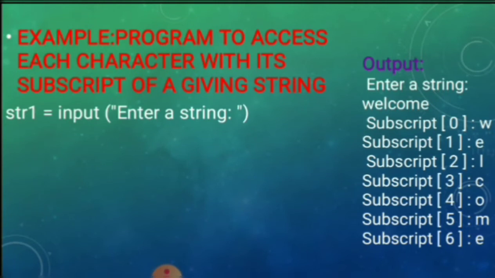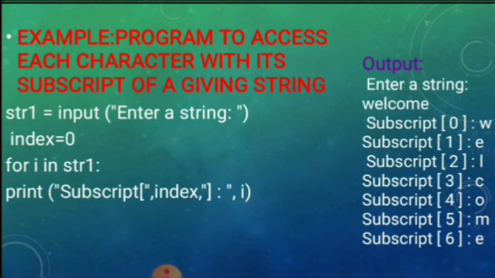Here you can see a program which takes a string variable, string1, as input, prompting "Enter a string", which will be shown on the output screen. The user will then feed some input. Next, the index value starts with 0. Here a for loop is used. The initial value is started in i, then the range goes up to the length of string1. Next, it prints the subscript with the index value and the character of the input string, then the index is incremented by 1.